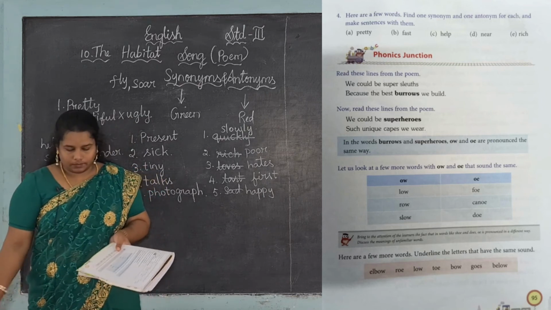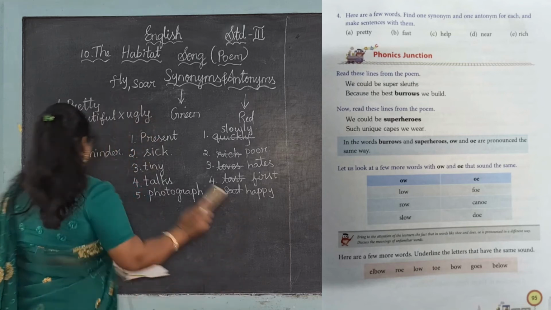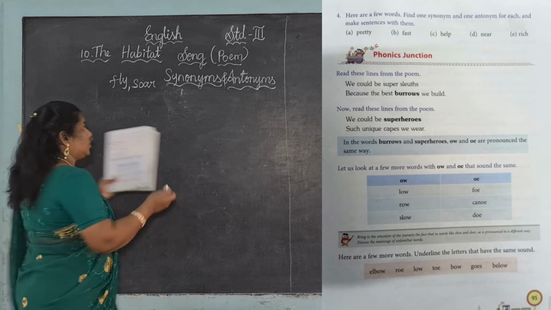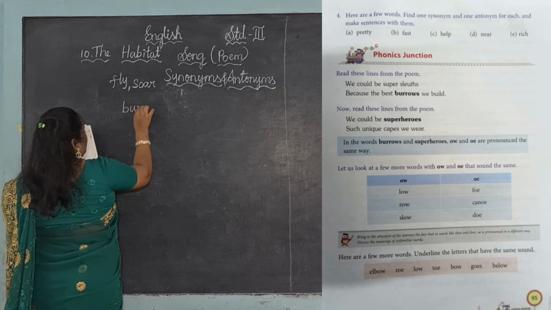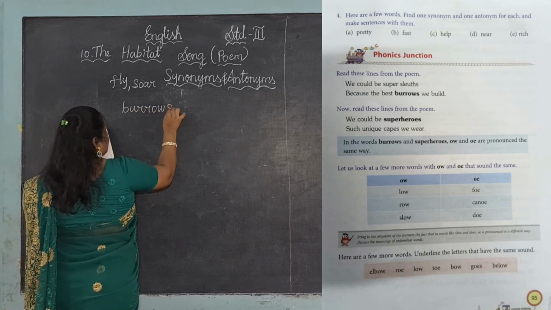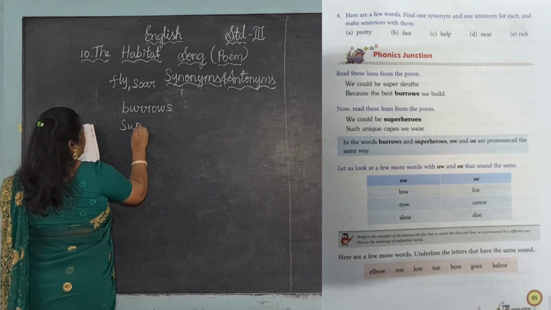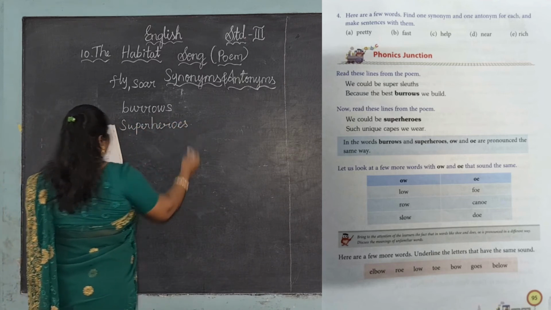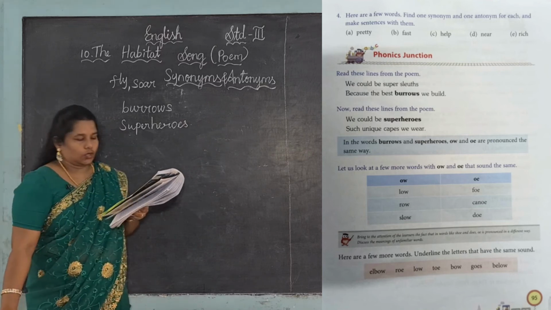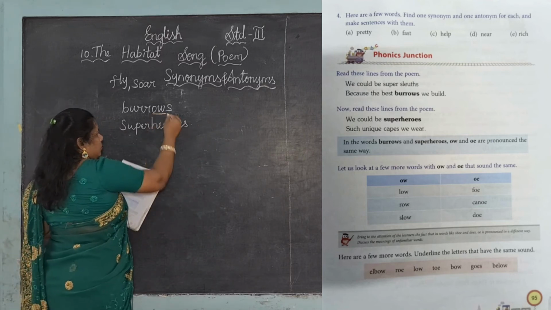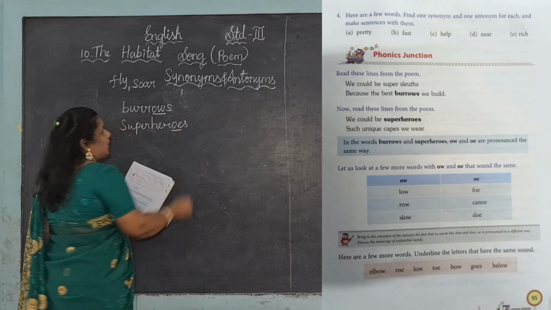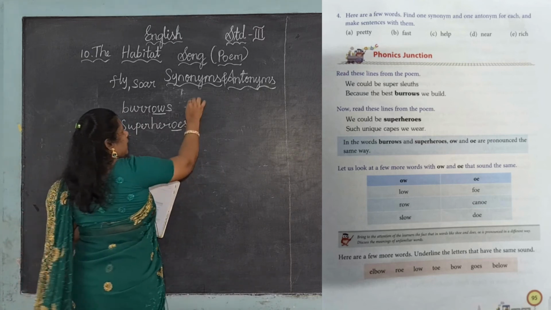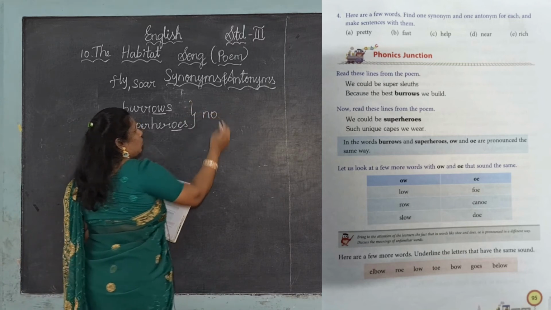B-U-R-R-O-W-S, burrows. Superheroes. See the O. Both have the same O sound.